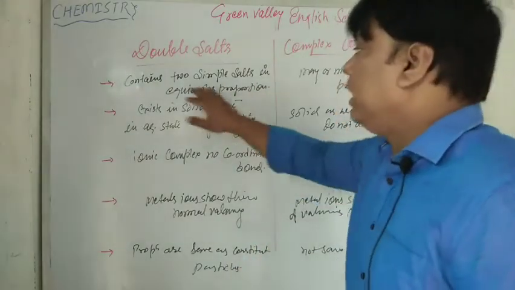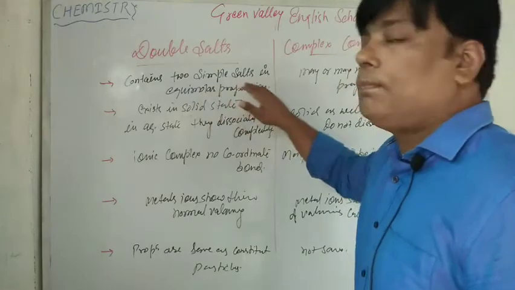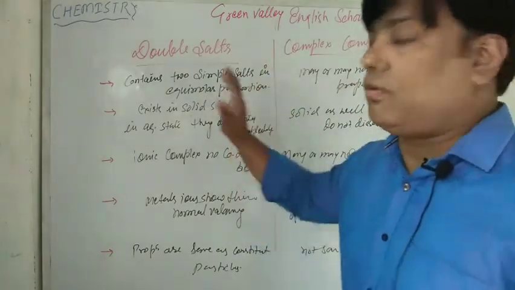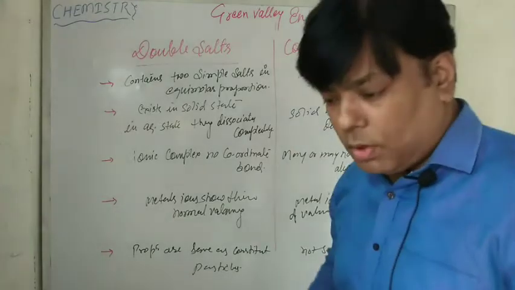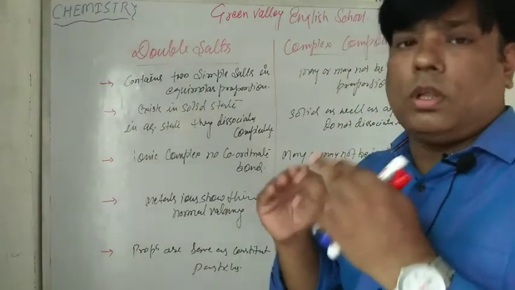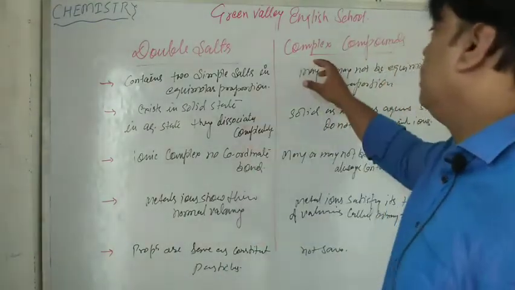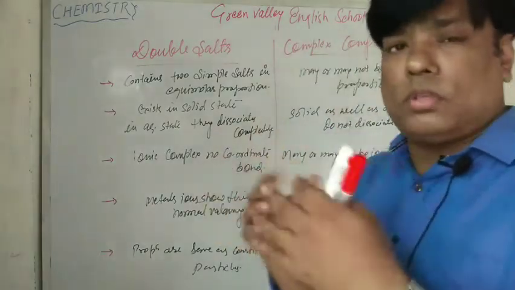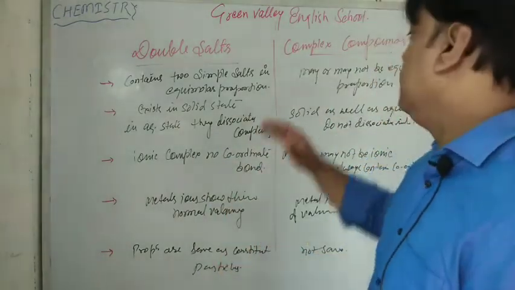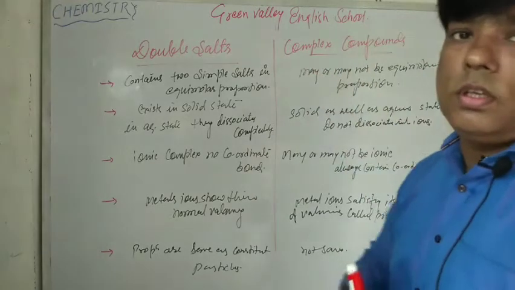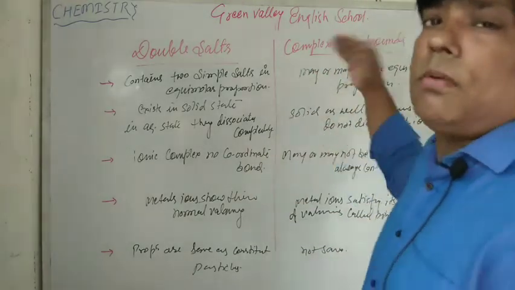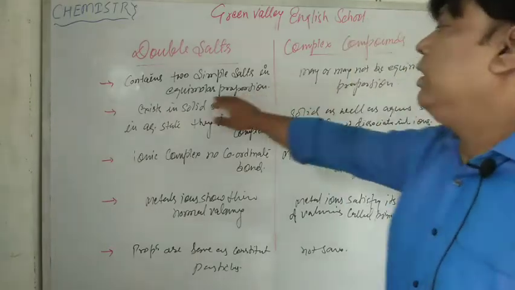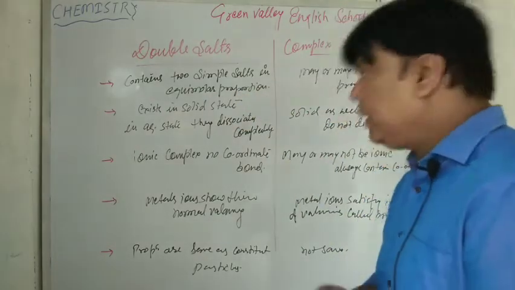That is very important: equimolar proportion, right? But in a complex compound, the salts from which complex compounds are formed may or may not be in equimolar proportion, right?